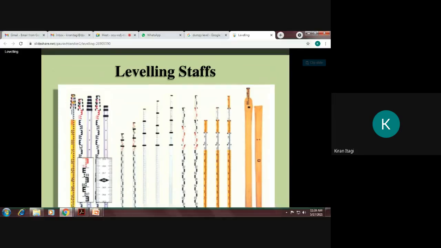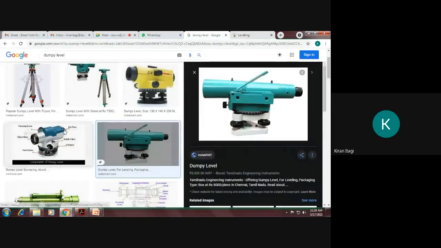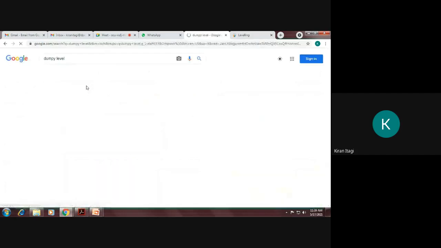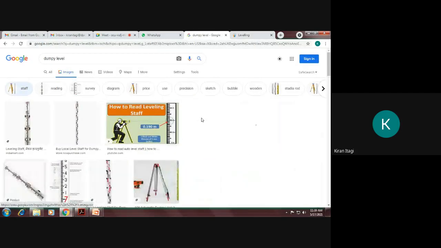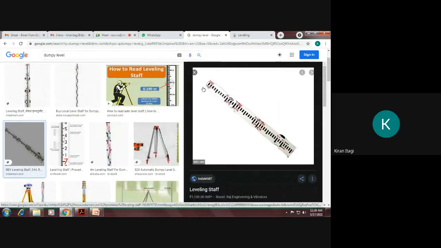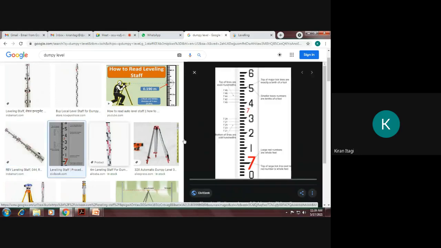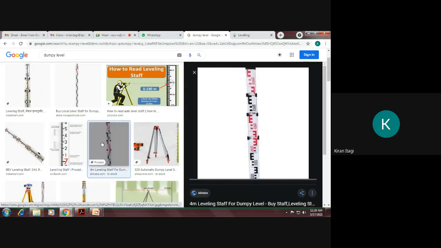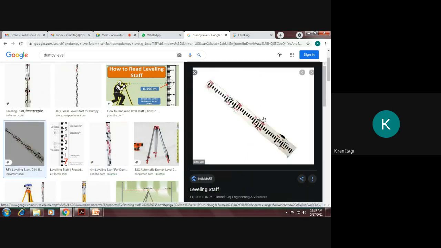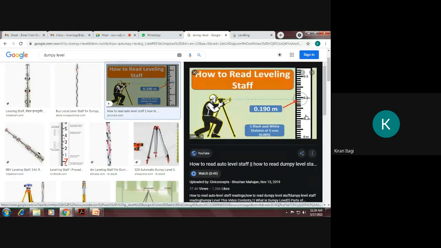Here it is not clear. So here you can see it is a staff. It is like whatever scale you have used, 30 centimeter, 15 centimeter scale. It is also the same. The only thing is that it will be in terms of meters. So it is 0 meter here. It is 0.5 meter. It is 0.1 meter.